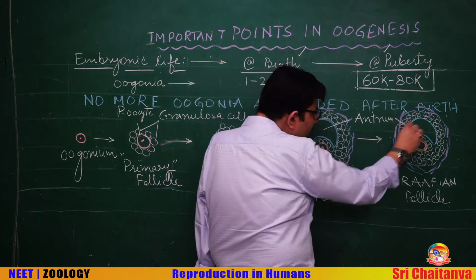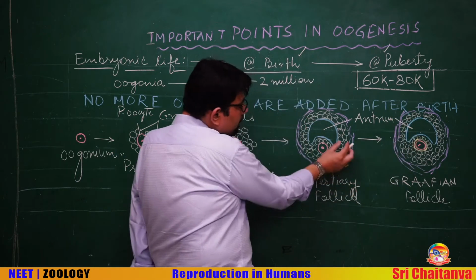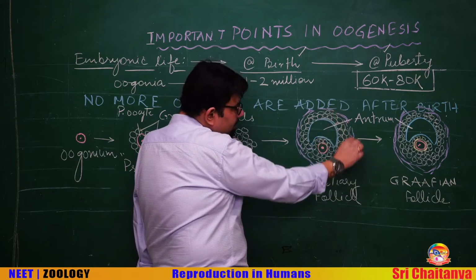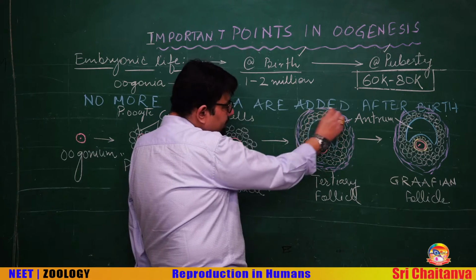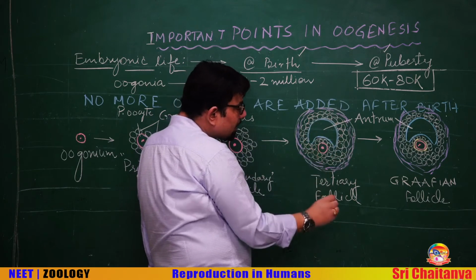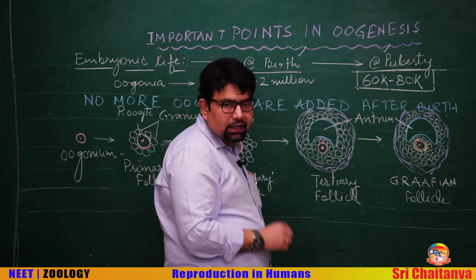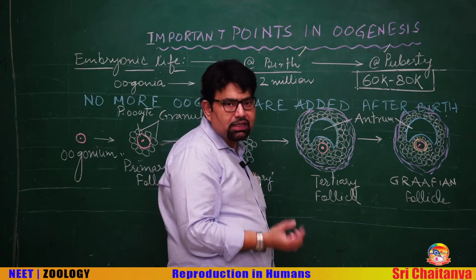Even the granulosa cells form two distinct layers. The outermost layer, which is mostly fibrous, is called theca externa, and the inner layer is called theca interna. Theca means wall.